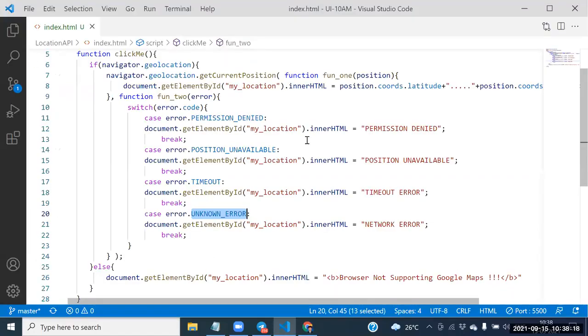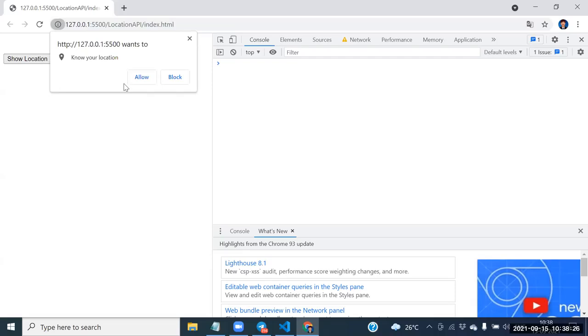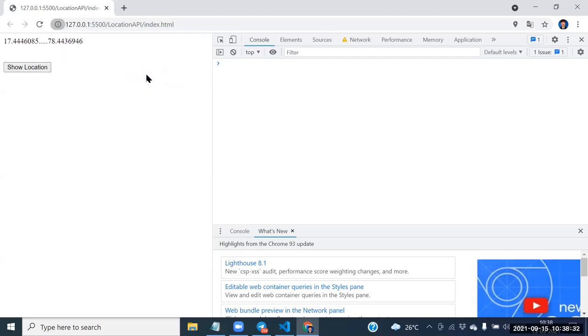Sir, can we import the locations in the folder, node npm install, right? Yes, guys. So what is the message we are getting? Know your location. Can I click the yellow here? Guys, this is the latitude now. Next one, this is the what? Longitude. The first one is the latitude here. The second one is the longitude here.